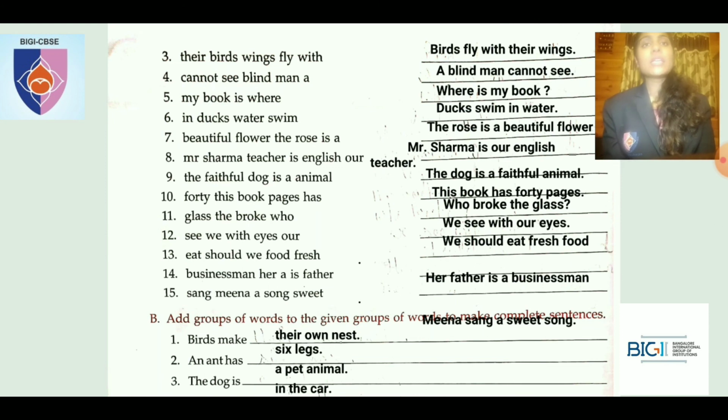Fourth one, cannot see blind man a. So a blind man cannot see. So I've kept a full stop. A will be in a capital letter.